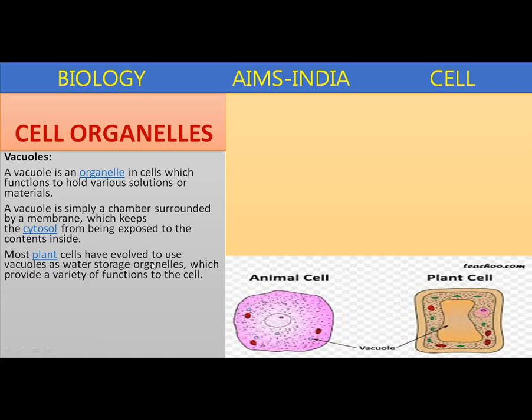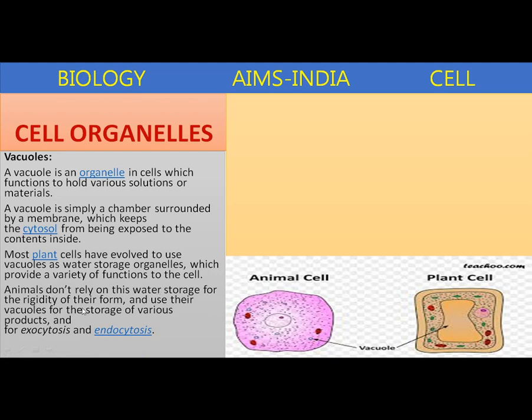Most plant cells have evolved to use vacuoles as water storage organelles, which provide a variety of functions to the cell. Animals do not rely on this water storage for the rigidity of their form, and use their vacuoles for the storage of various products and for exocytosis and endocytosis.